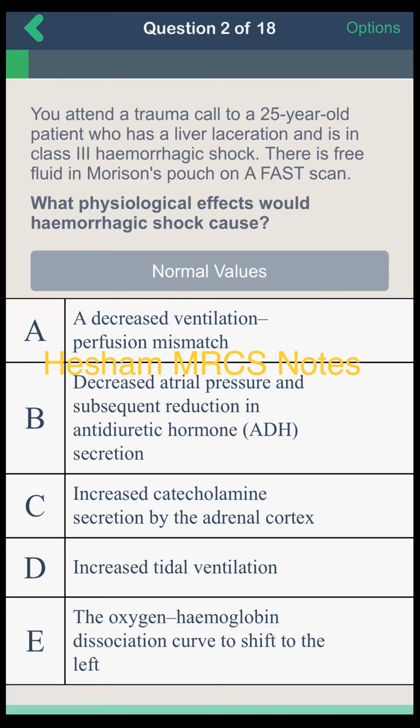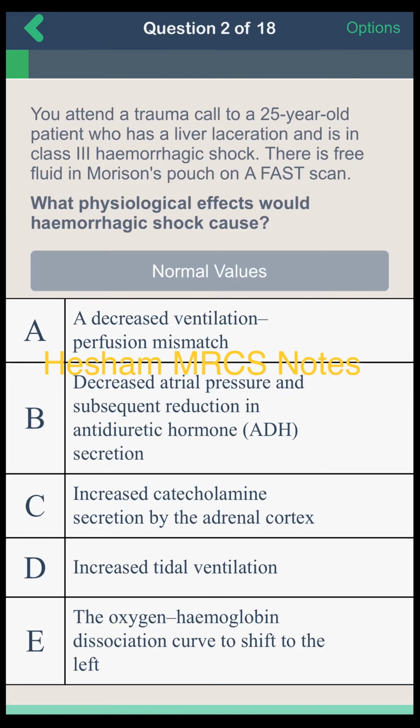You attend a trauma call to a 25-year-old patient who has a liver laceration and is in class 3 hemorrhagic shock. There is free fluid on a FAST scan. What physiological effect would you expect? A, decreased ventilation perfusion mismatch. B, decreased arterial pressure and subsequent reduction in antidiuretic hormone secretion. C, increased catecholamine secretion by adrenal cortex. D, increased tidal ventilation. And E, oxygen hemoglobin dissociation curve shifted to the left.